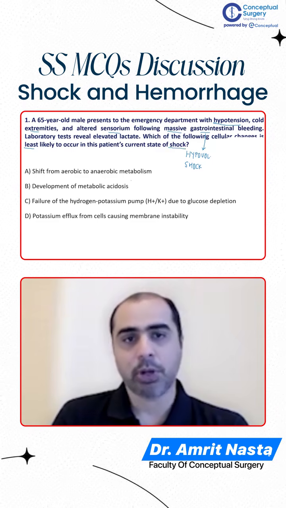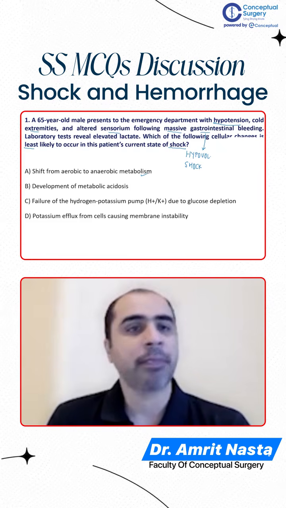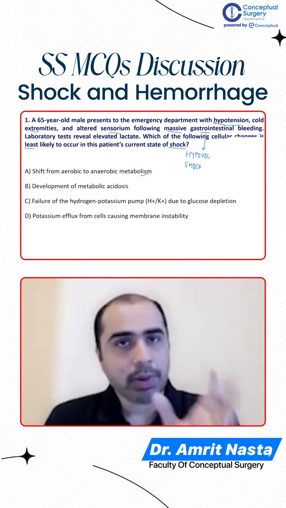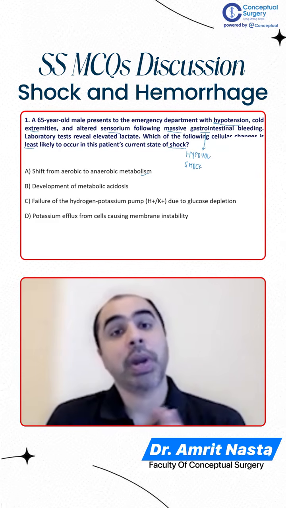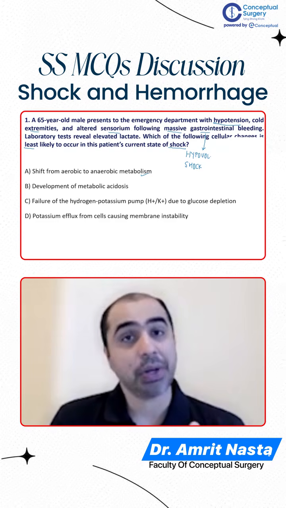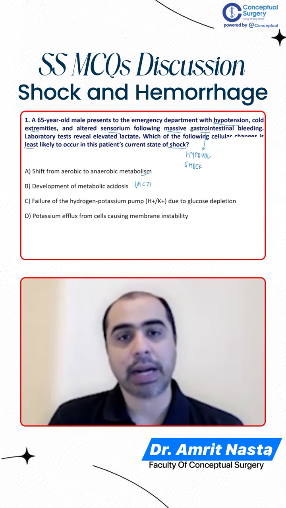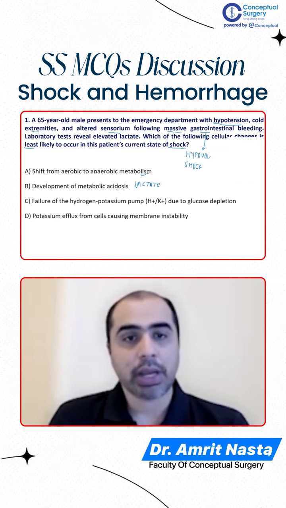Shift from aerobic to anaerobic metabolism. This is correct. So whenever there is going to be shock, the cells don't get adequate blood. And because they don't get adequate blood, they are inadequately perfused. There is a switch from aerobic to anaerobic metabolism. That is one of the initial changes. And because there is an anaerobic metabolism, there is going to be production of lactates. Remember, lactate is a byproduct of anaerobic metabolism. So lactates will be produced, leading to metabolic acidosis.